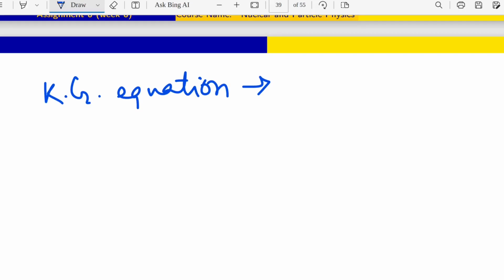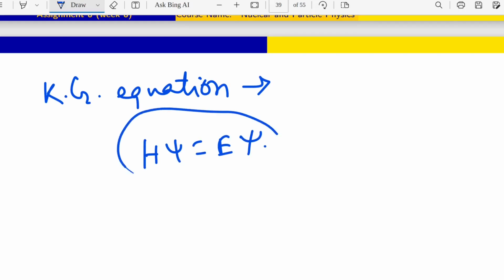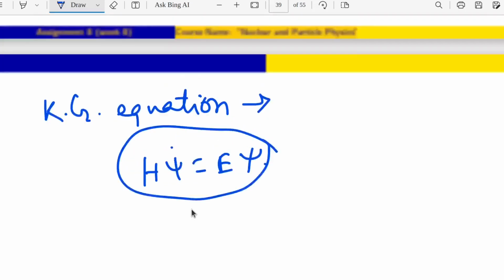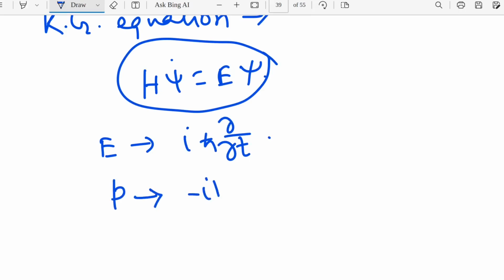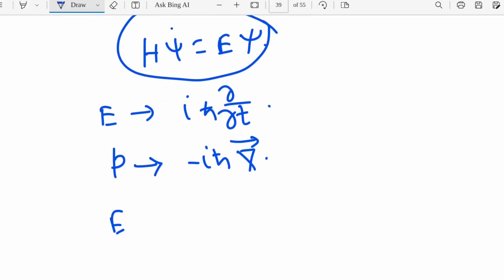Okay, so the Schrodinger equation was what? H psi was E psi, that we all know, right? Hamiltonian is equal to the energy. So H psi is E psi. In it, E can be written as i h bar del t. Now coming to P, P is minus i h bar grad. So also we know that E square plus C, sorry.